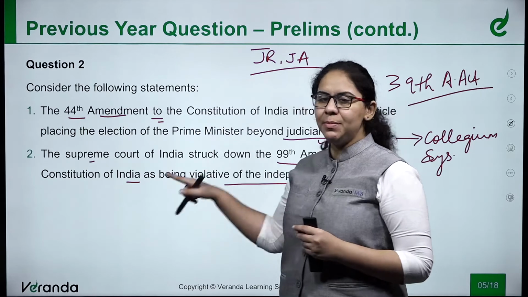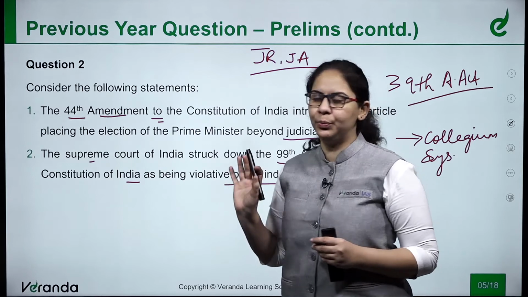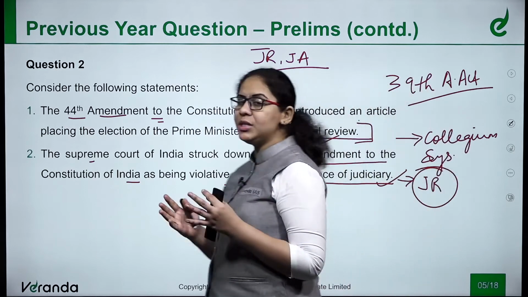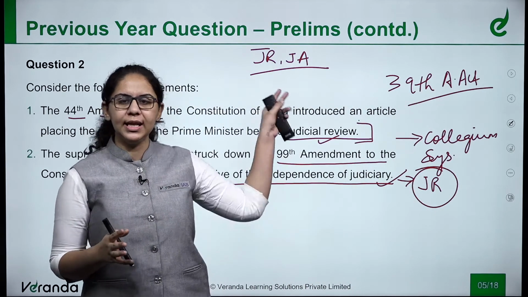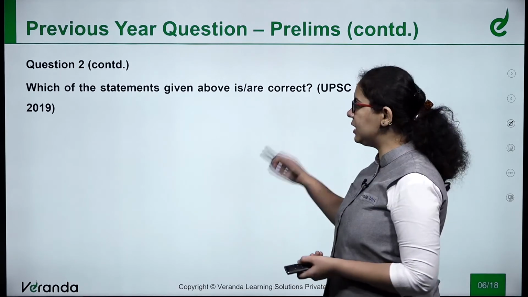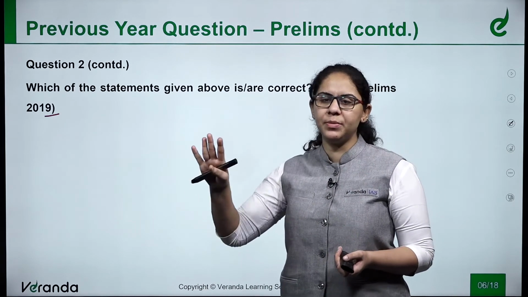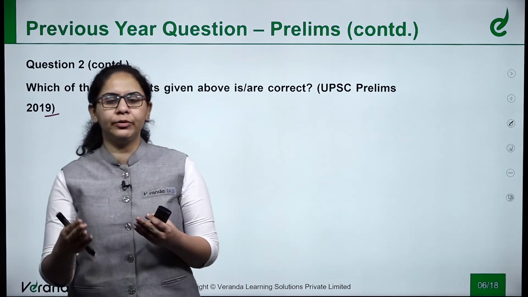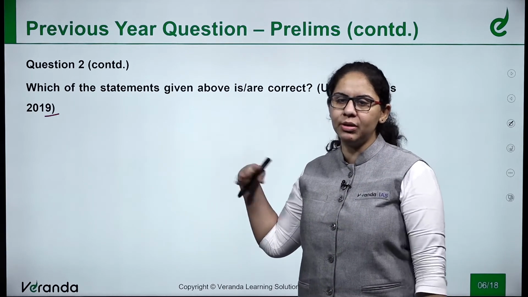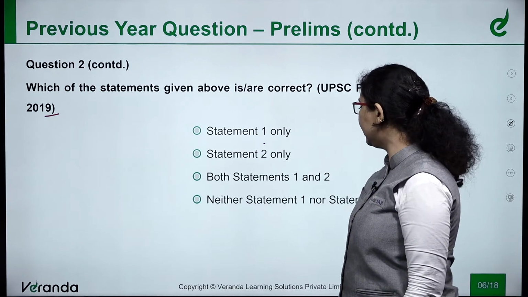Now, why are these two statements asked? Because this power of the Supreme Court is enjoined by the provision of judicial review. So that is why these two statements are being asked. This was the question asked in 2019. At that time the 99th Amendment Act was in the news time and again. All the newspapers had discussions on what the pattern of selection of the judiciary members would be from now onwards. So that is why this question was very obvious. What were the options? 1 only, 2 only, 1 and 2, and neither 1 nor 2.